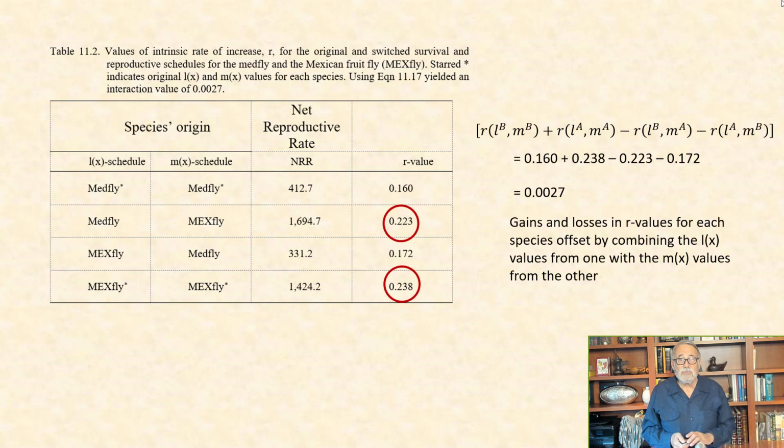Even though survival in the medfly was higher than in the mexfly, when the medfly's survival was combined with the higher mexfly's reproduction, little r was actually reduced rather than increased. This was because the generation time increased with the higher survival rate, the net result of which was to decrease growth rate little r.